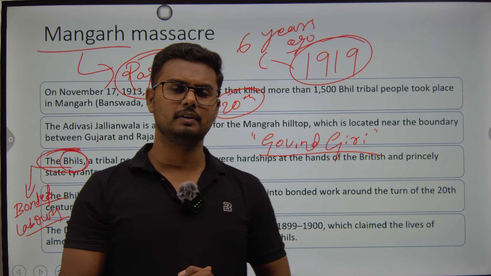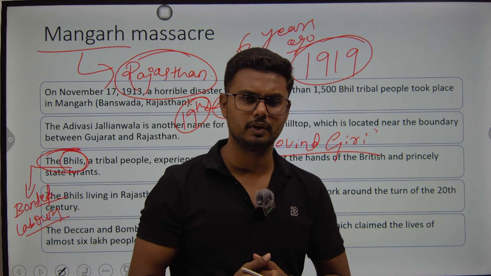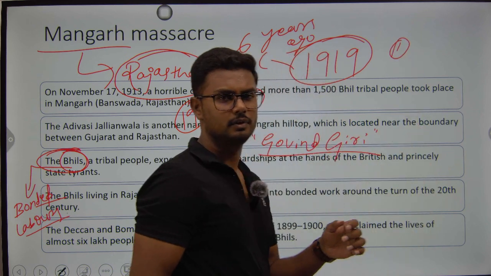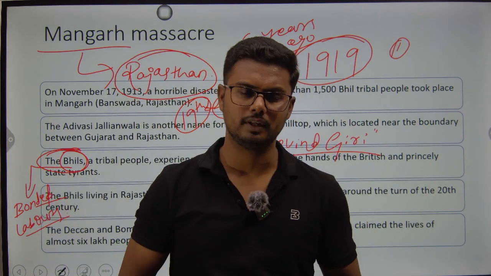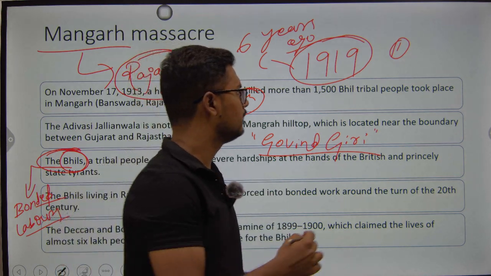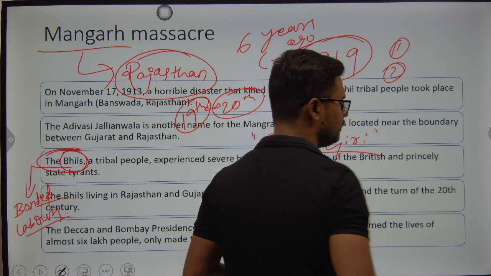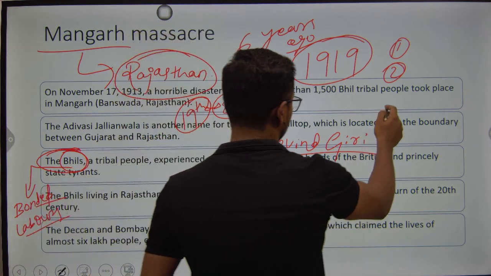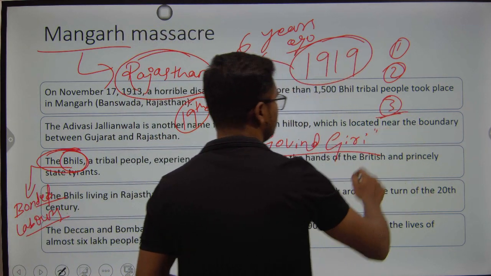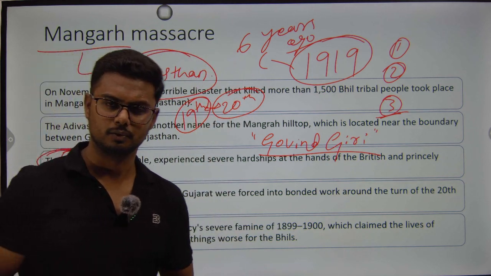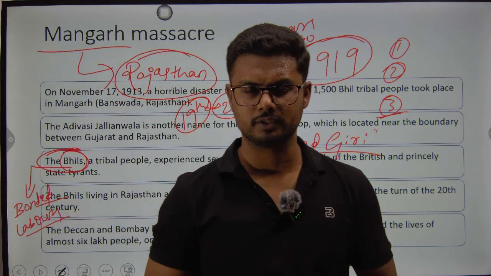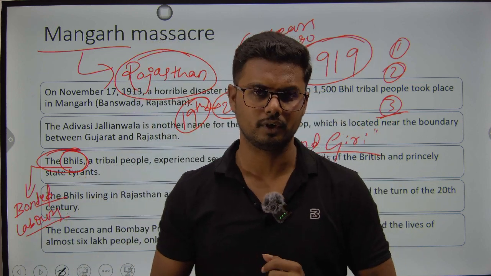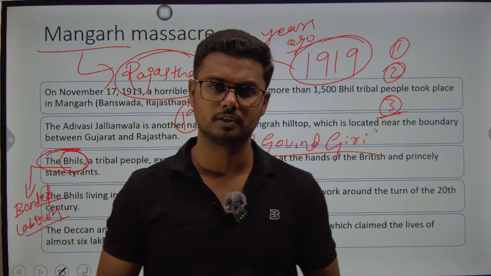The main immediate triggers were: one, they were not paid a proper salary. In the name of salary, they were just given food, once or twice a day. Two, their lands were taken by various landlords and even the British. And third, they were not given the right to enter the forest to get help from various forest resources. All these three reasons were the immediate trigger for the Bhil community to rise up in arms against the British Empire.